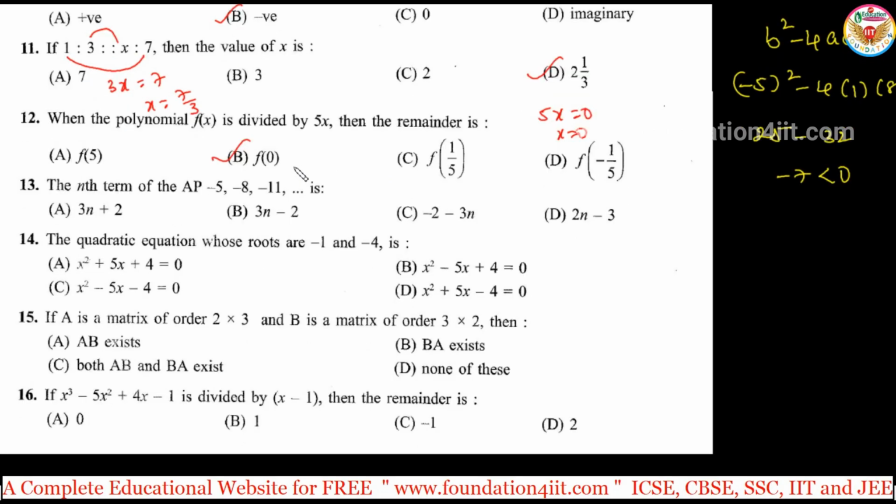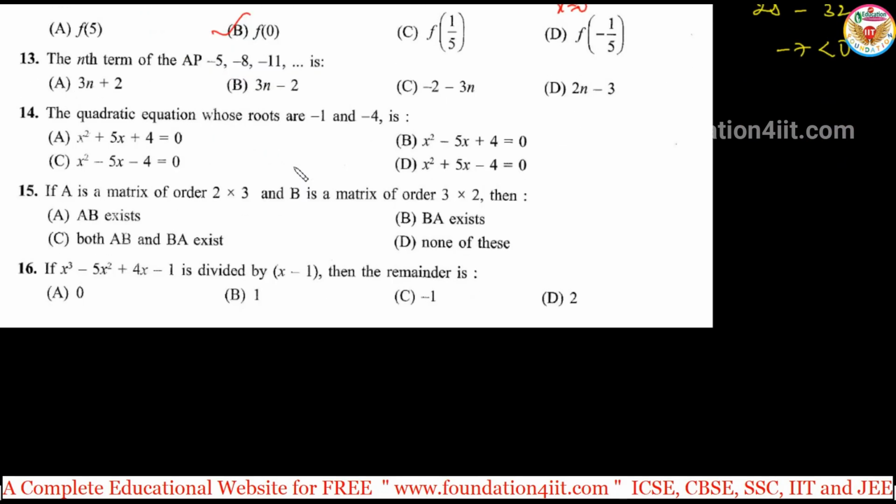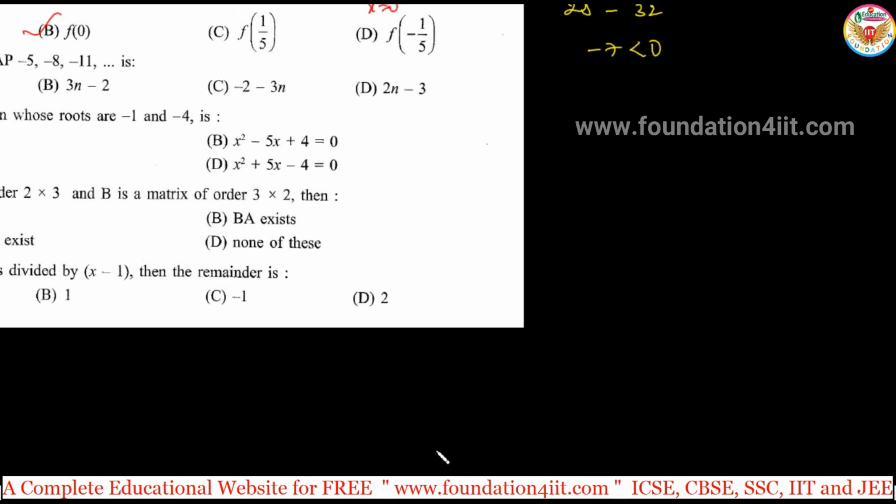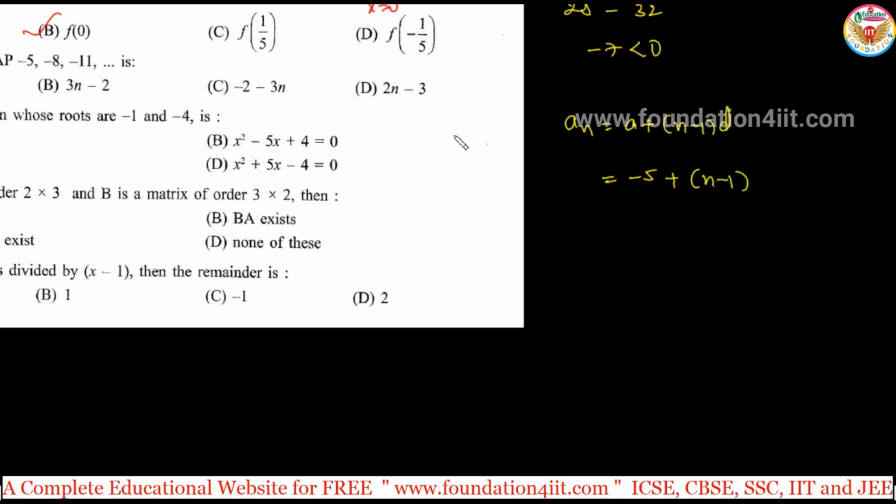Right? And next one is the progressions. The nth term of the AP. We know the formula: an is equal to a plus n minus 1 into d. A is minus 5, the first term, plus n minus 1, d is the difference, minus 8 minus of minus 5, it's minus 3.